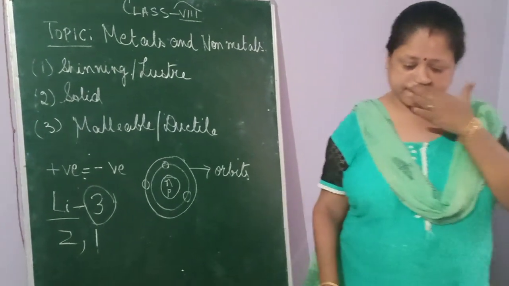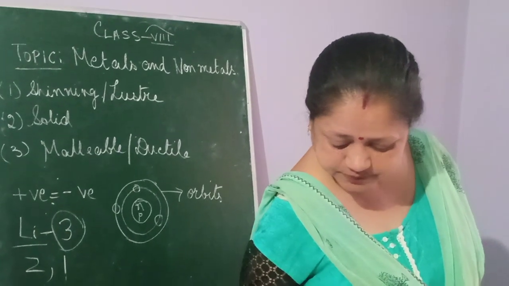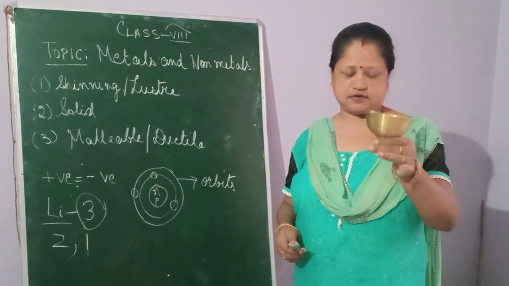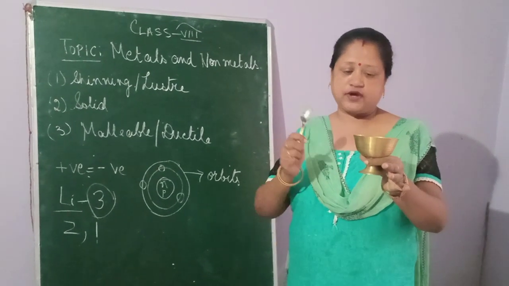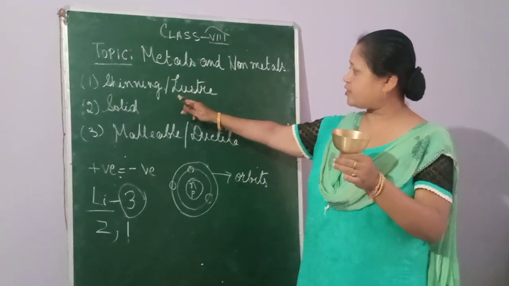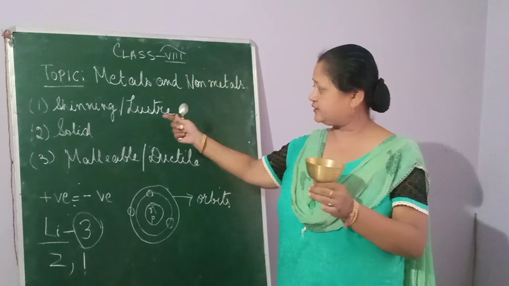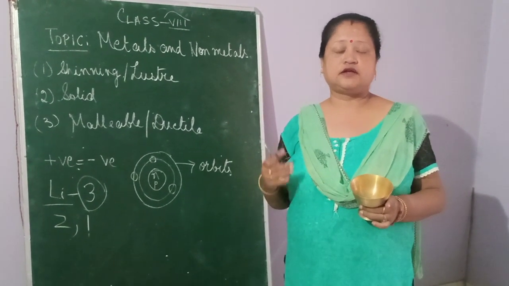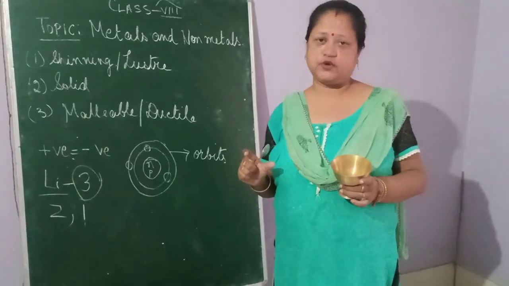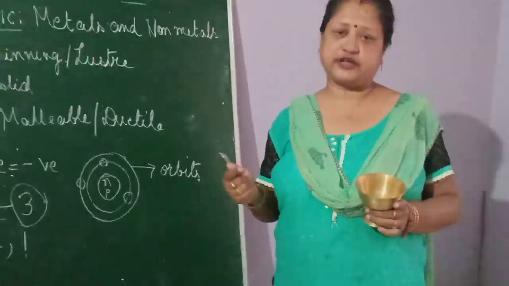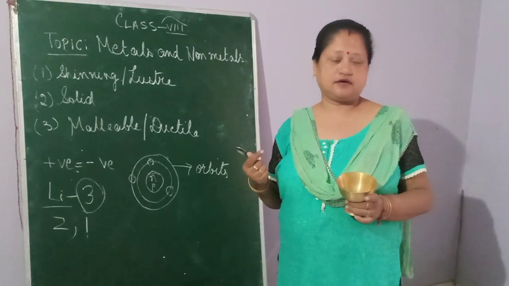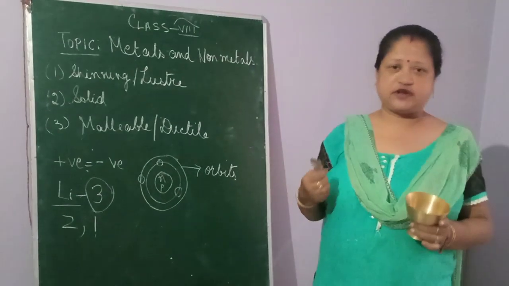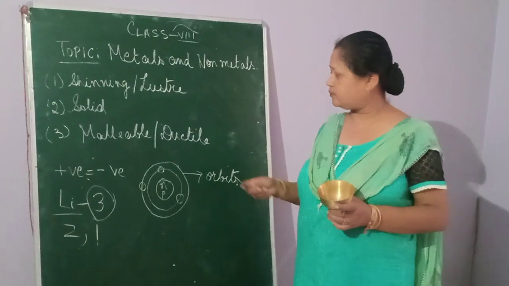Now, suppose in the beginning of the lesson I was talking about, if you see this one, it is a metal. When it shines, this is a property of metals. Then it is solid, but there is an exception: mercury is liquid at room temperature, and for that reason it is used as an indicator in the thermometer, because it rises when the temperature rises.